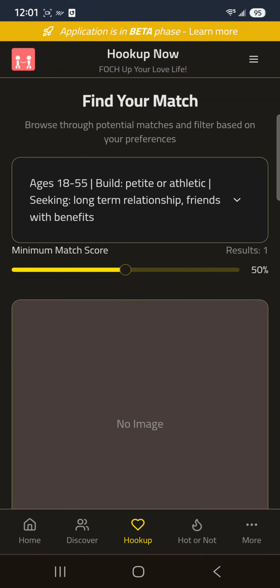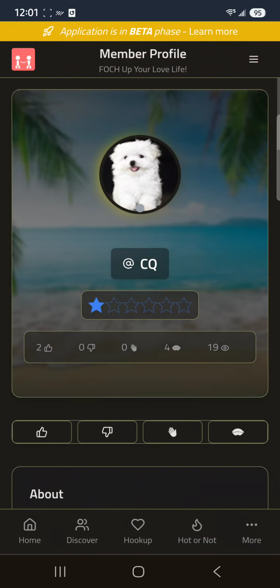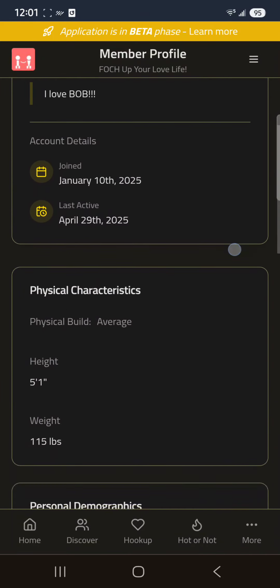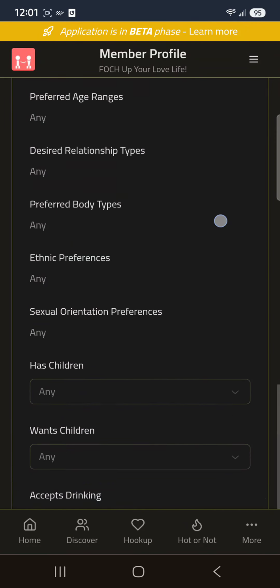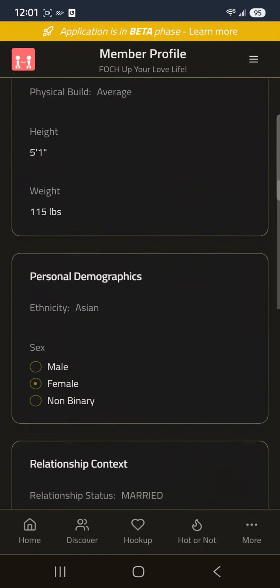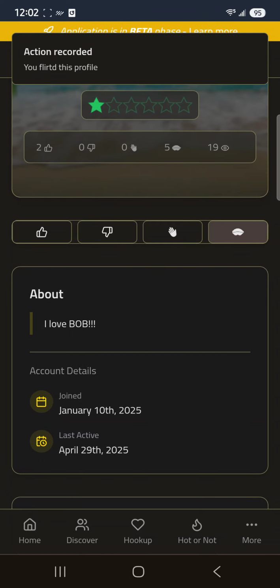So let's go back here. Let's click on this. View profile. And this is the person, actually happens to be my wife at this time, that I matched with, right? So I'd be able to come in here and say I could flirt with her, nice pair of lips, and she got a new flirt, right? She's been viewed 19 times.